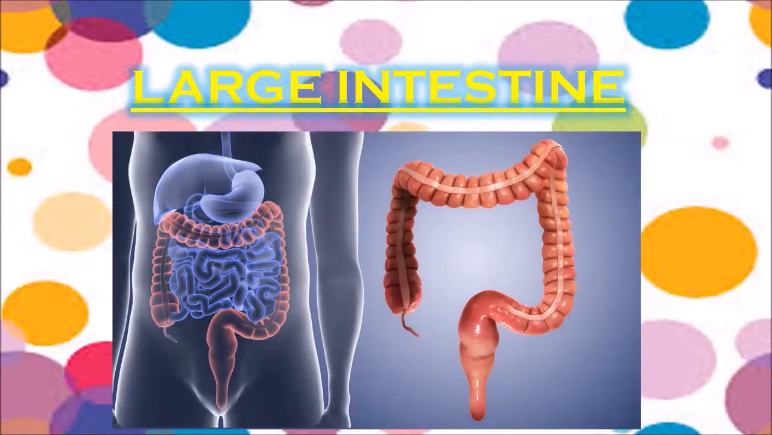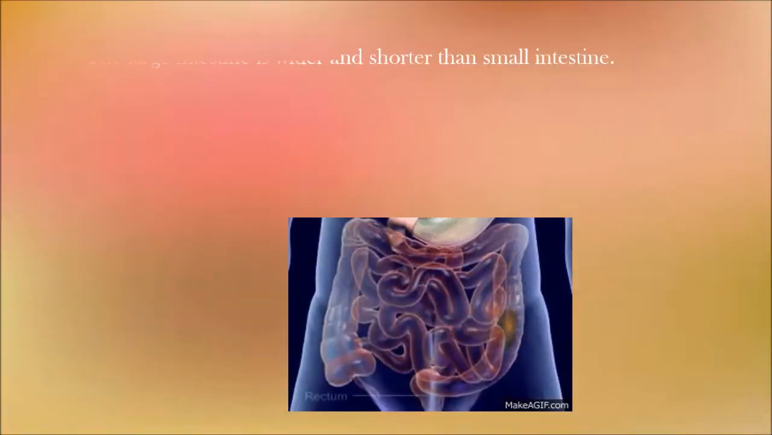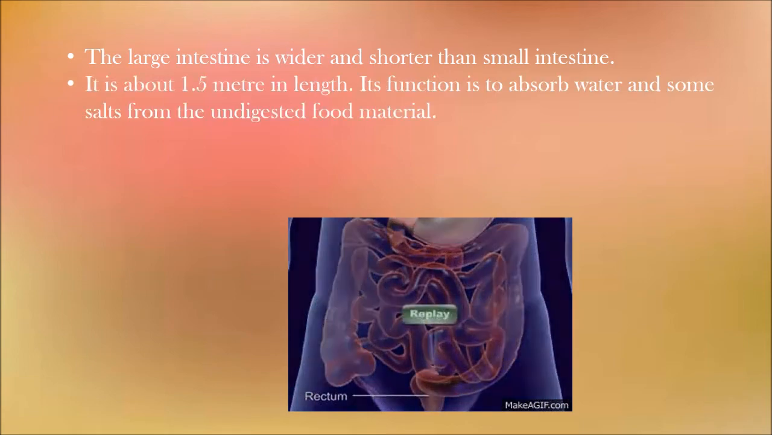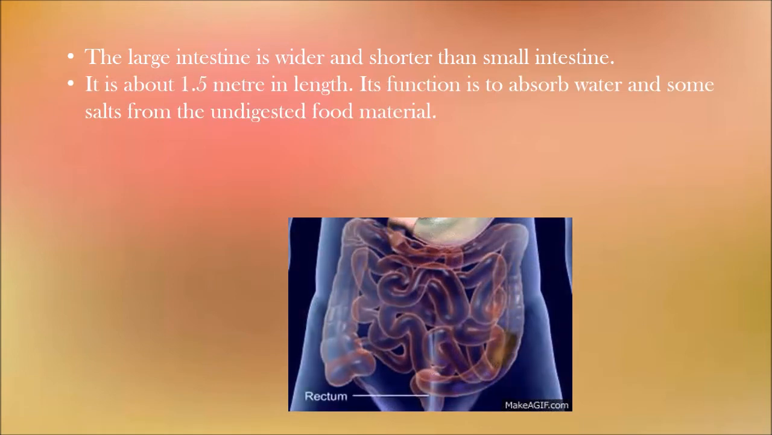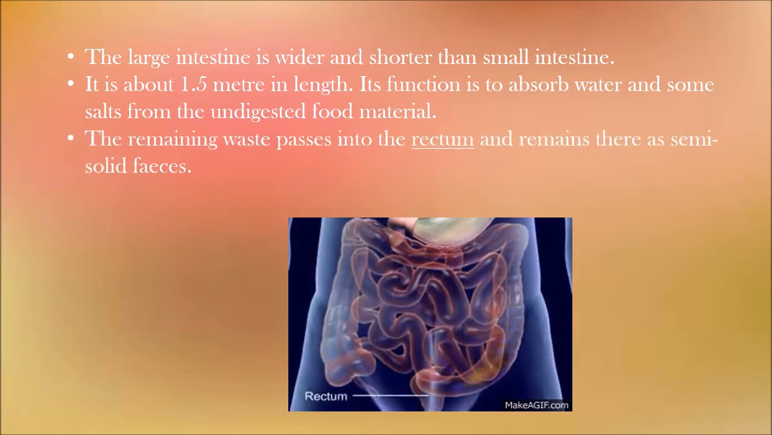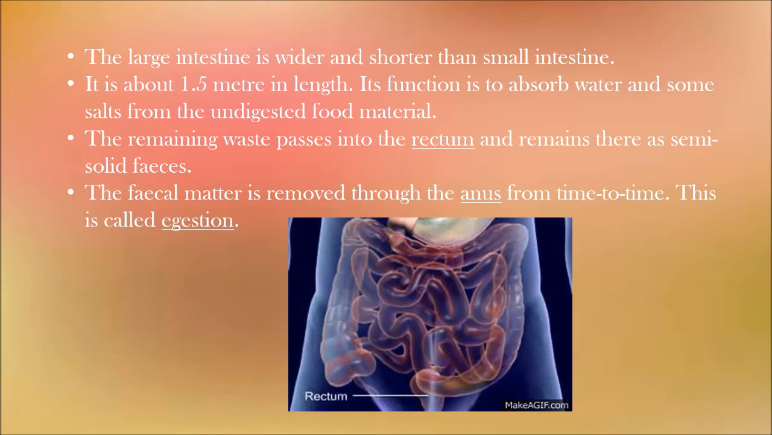We have finally reached the large intestine. The large intestine is wider and shorter than the small intestine. It is about 1.5 meters in length. Its function is to absorb water and some salts from the undigested food material. The remaining waste passes into the rectum and remains there as semi-solid feces. The fecal matter is removed through the anus from time to time.